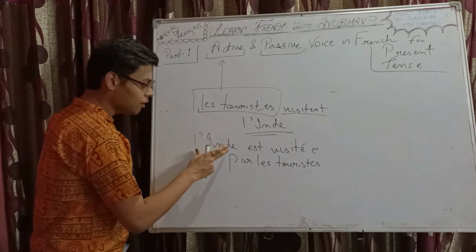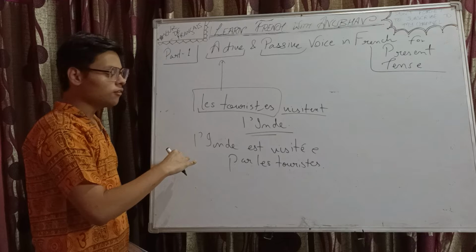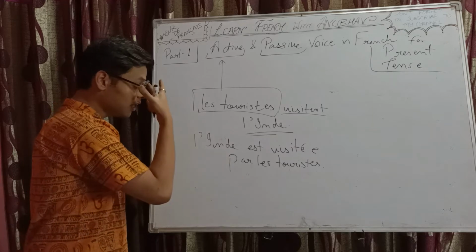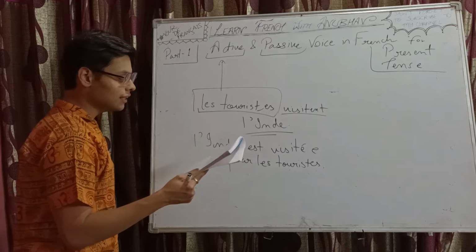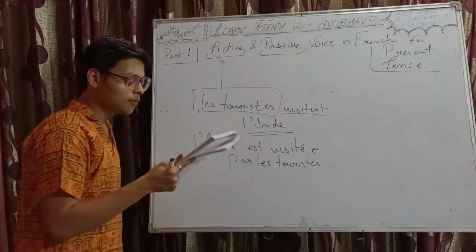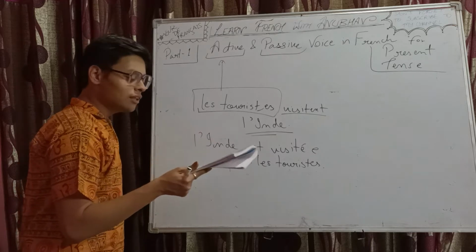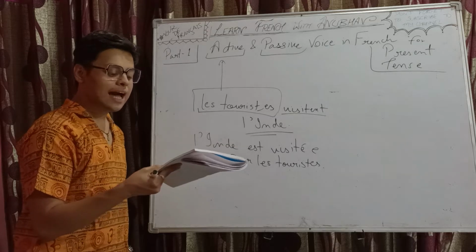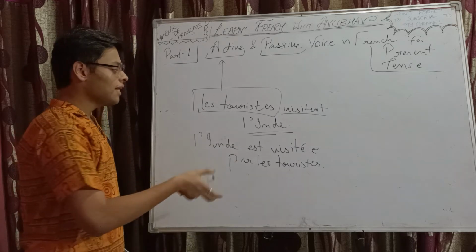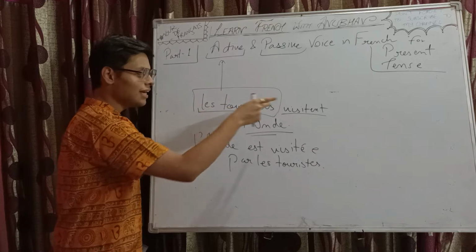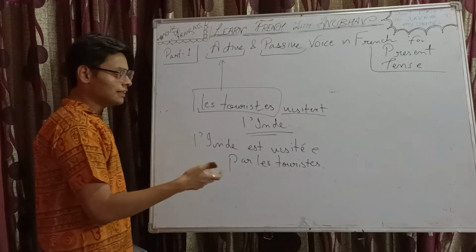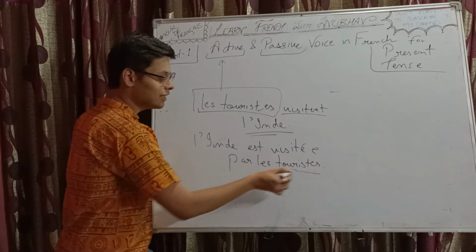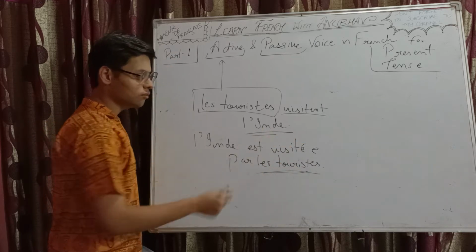And India comes in front as the subject. L'Inde est visitée par les touristes. India is visited by the tourists. Active voice was what? The subject carries out the action designated by the verb. Here's the subject, carrying out the action, which is to visit India. Simple. But in passive, the subject has become a recipient of this action.